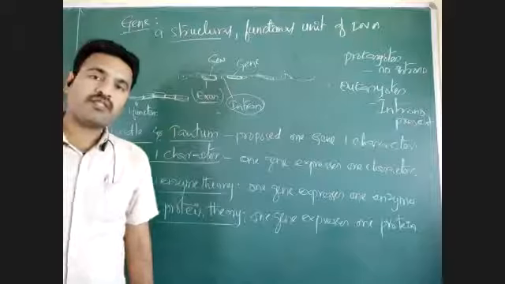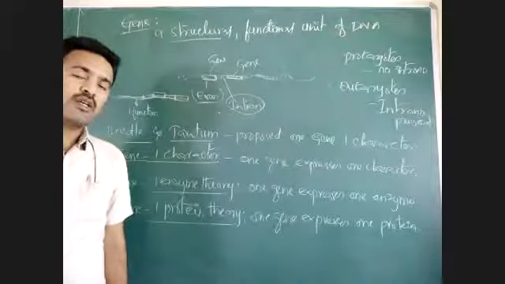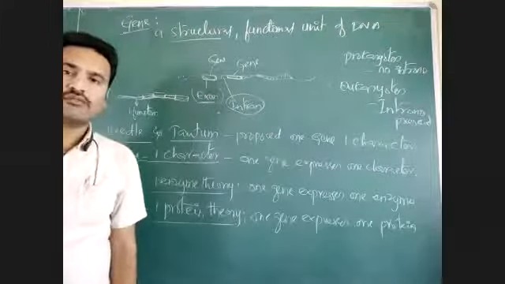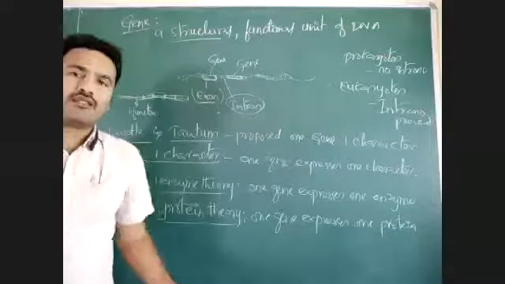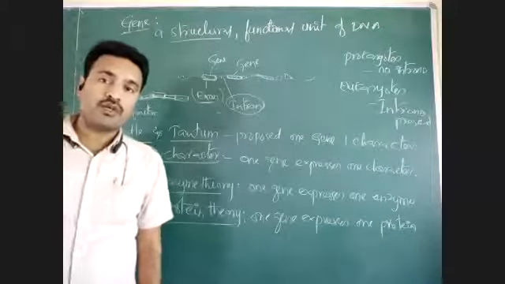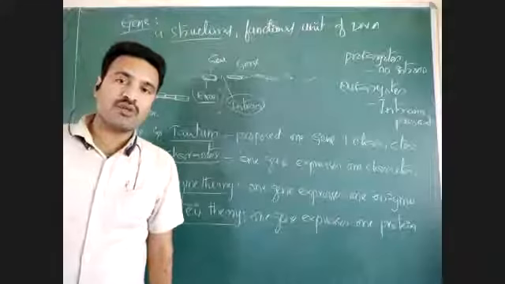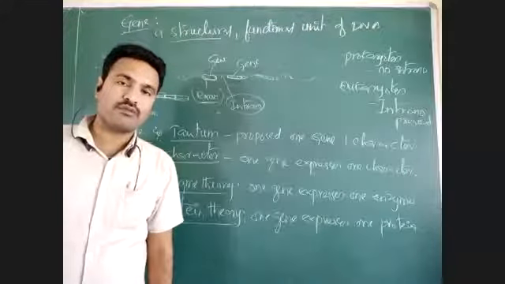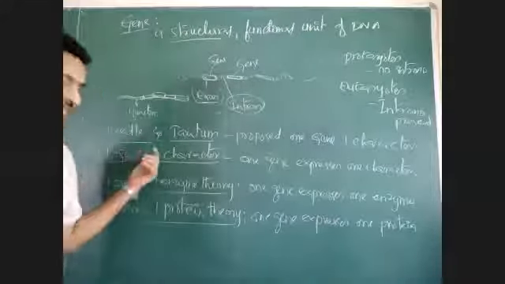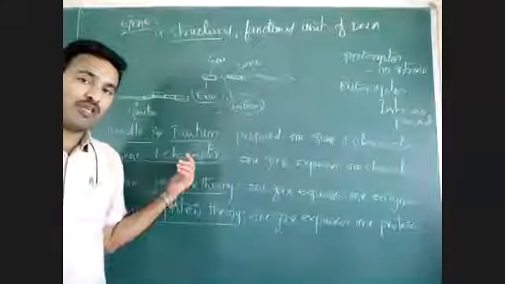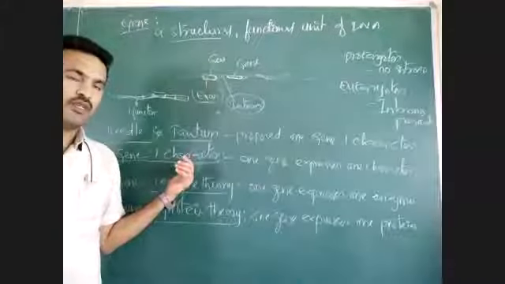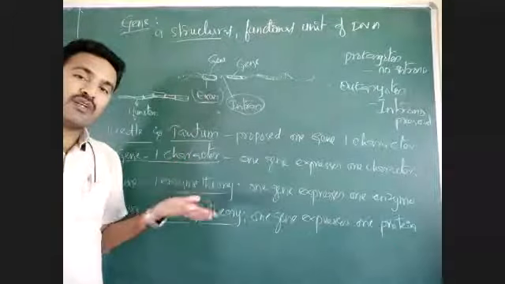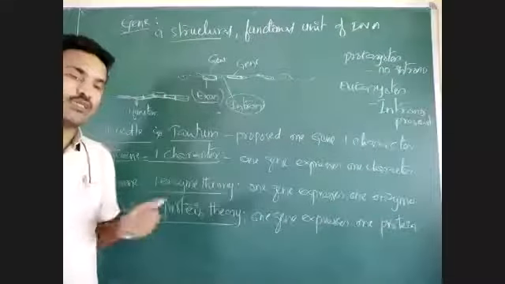there may be presence of some other structures also. Suppose carrier proteins are there, some others are there, suppose immune proteins are there, immunoglobulins, they are also proteins. A gene is producing that immune protein, antibodies are produced by a gene, but those antibodies will not express any physical appearance or physical character.